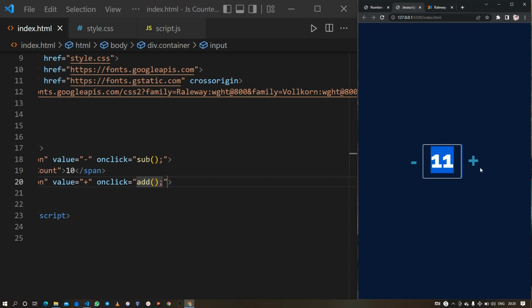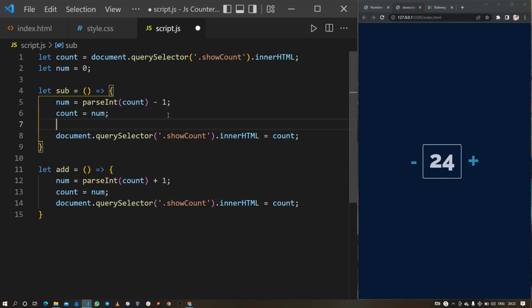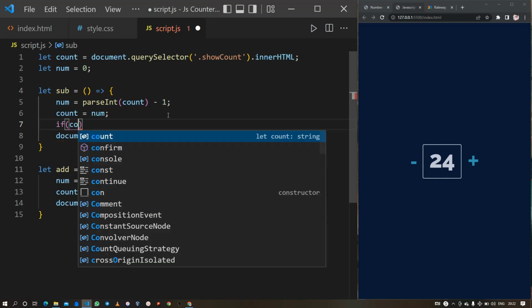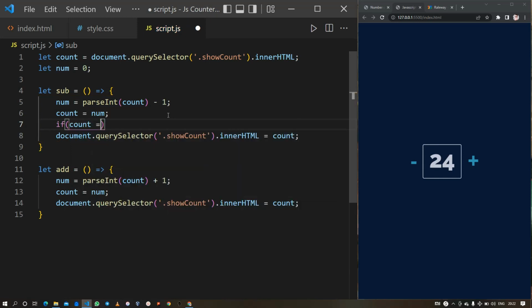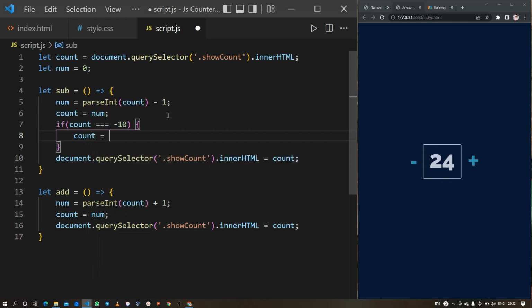So we are almost done with our JavaScript counter. In order to add some limits to this counter, we can add conditional statements like the if condition, and we will do it by adding 2 lines of if conditionals. Okay, so if the count is equal to -10, then set the count value back to 0.